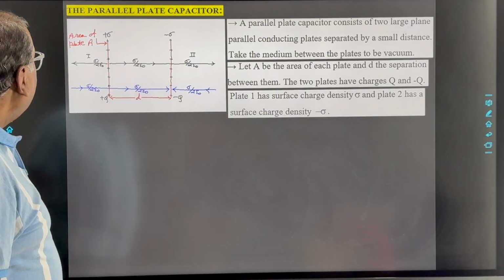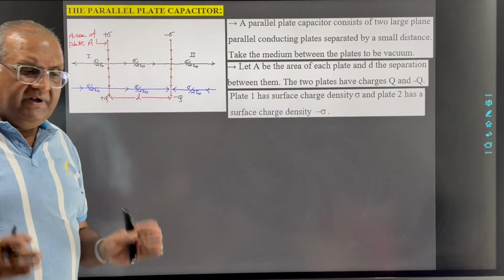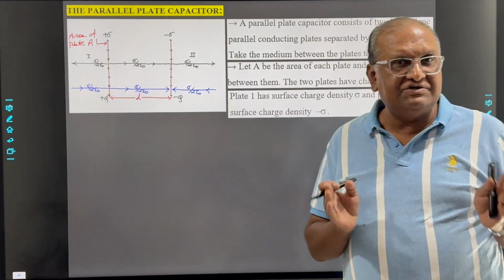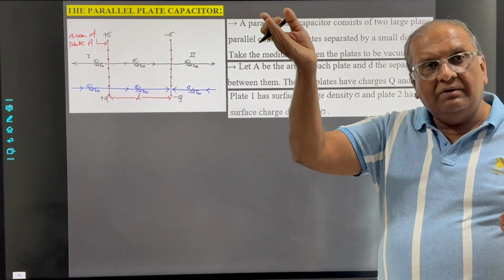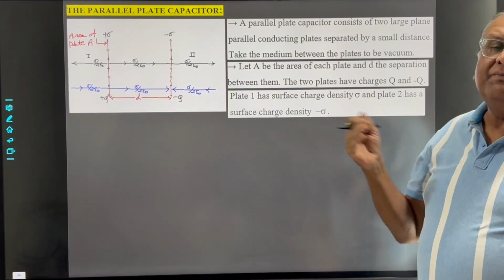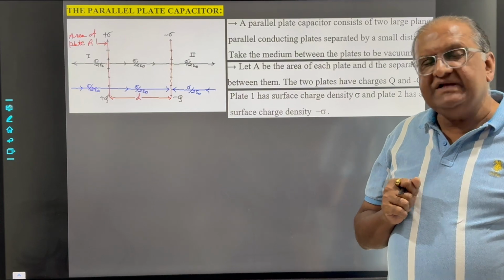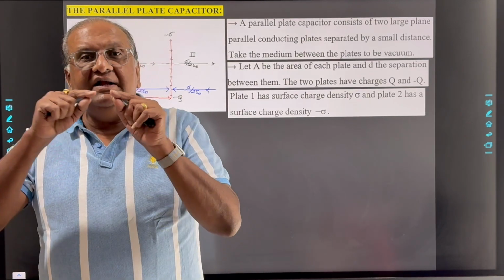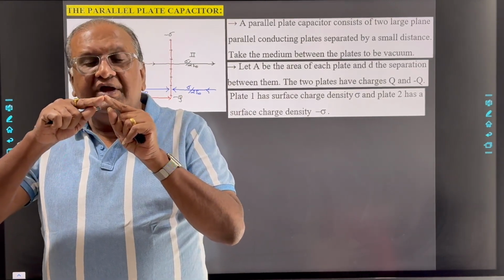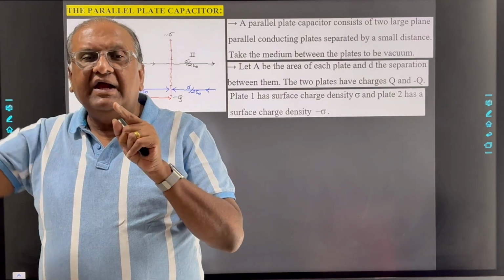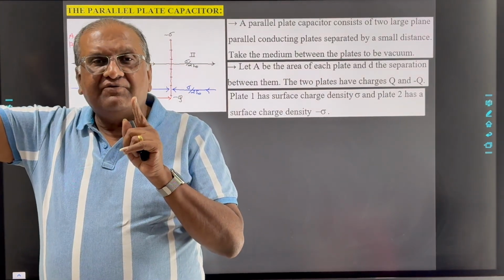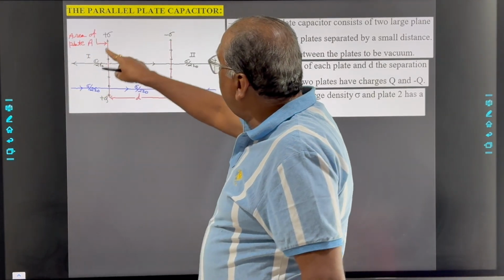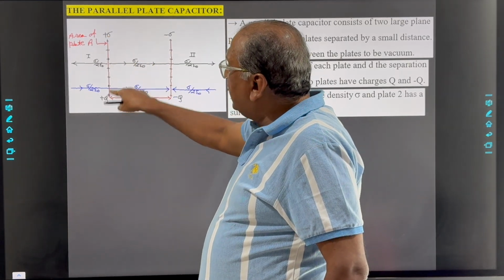Now see here, we know this thing, the electric field due to a charged plane, that we studied in chapter number 1. So that is sigma upon 2 epsilon 0. In chapter number 1 we derived this thing. So for positive charge, the electric field is going out from the charge, and for negative charge it is from infinity to the charge. So here if we think about the electric field of the positively charged plate,